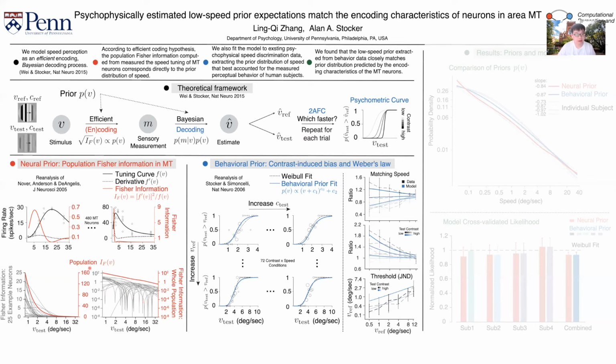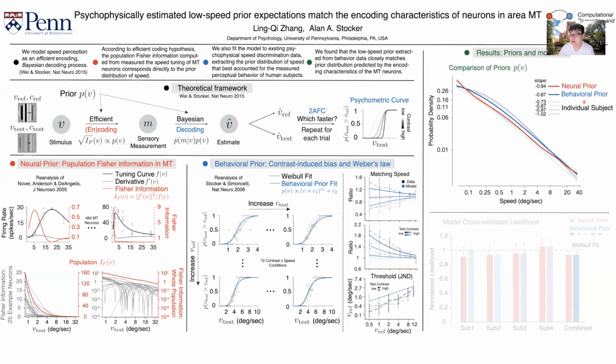The normalized population Fisher information can be used as a proxy of the prior distribution of speed, should the population indeed be efficient.